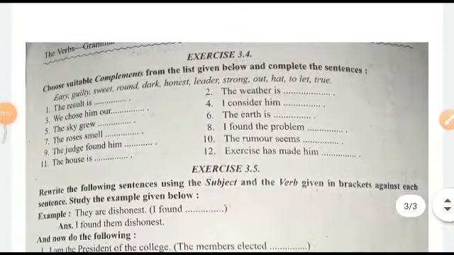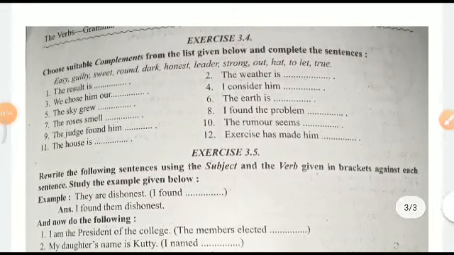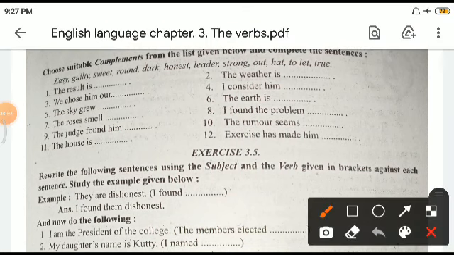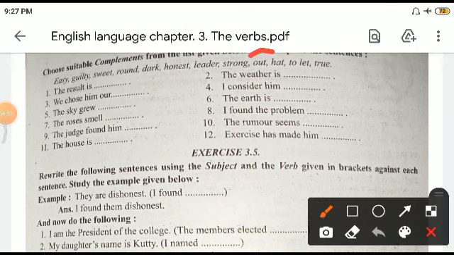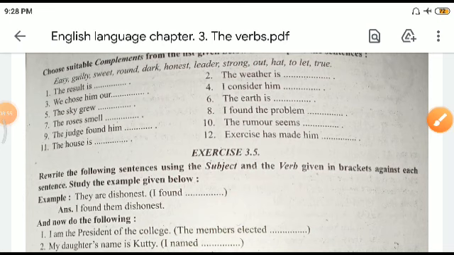Now we come to exercise 3.4. Choose a suitable complement from the given list: easy, guilty, sweet, round, dark, honest. Now we need, the result is out, right? See this word here, the word out is there. So the first one will be out. The weather is, what kind of weather?